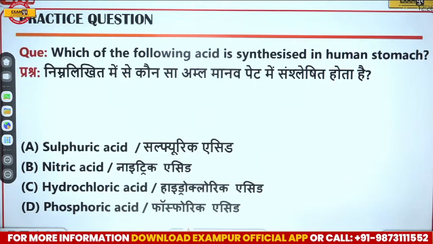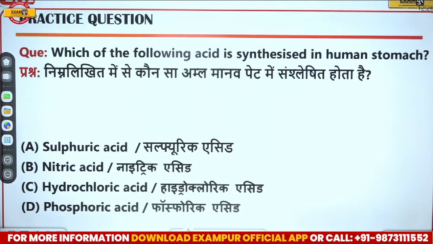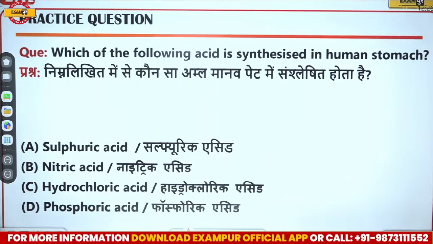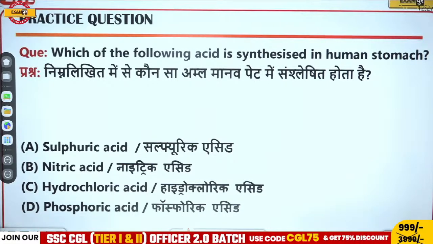What is the correct answer over here? Waiting for the answer please. We know this, going with C. Avan, it's a very basic question. I guess you can give this answer in the first go.